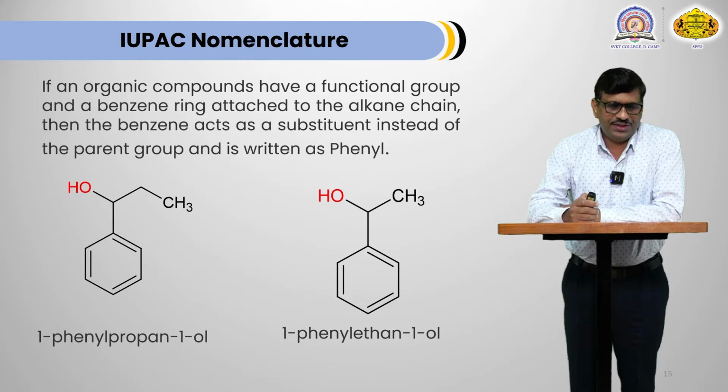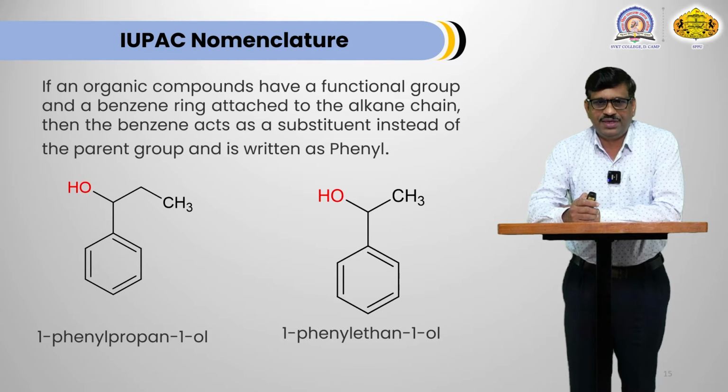In the side chain, OH is present and we know that OH is a functional group. It is alcohol. That's why the functional group is present on the side chain. That's why that chain becomes the parent, and in this case that benzene ring becomes the substituent. And when benzene is a substituent, you call it phenyl. Hence the name of the first structure is 1-phenylpropan-1-ol, because that side chain contains 3 carbons, that's why propane is the parent, and an OH group is attached, that's why propanol, and benzene is the substituent, that's why it is called phenyl, 1-phenylpropan-1-ol.